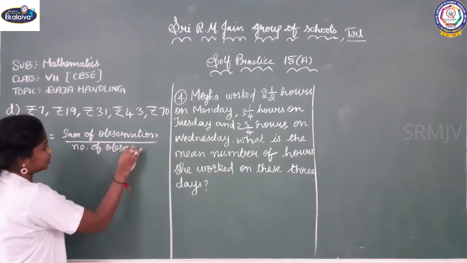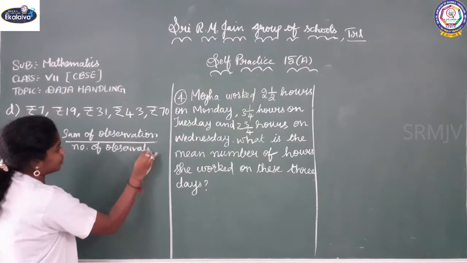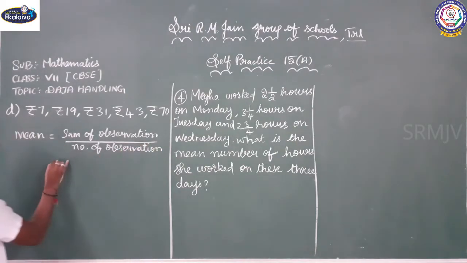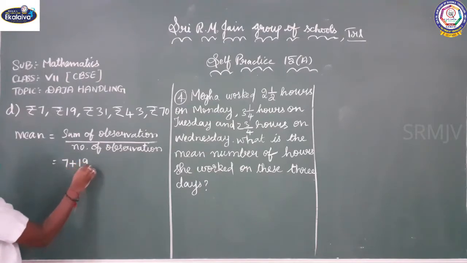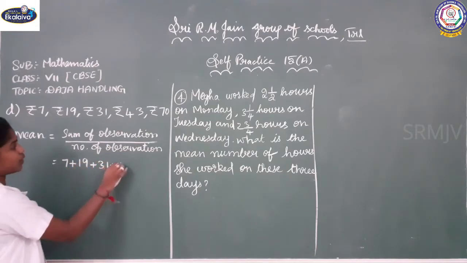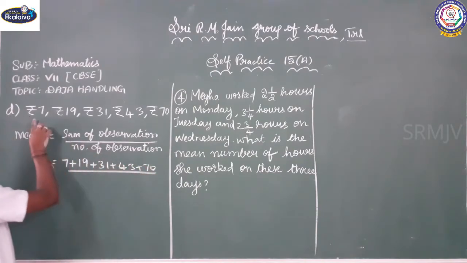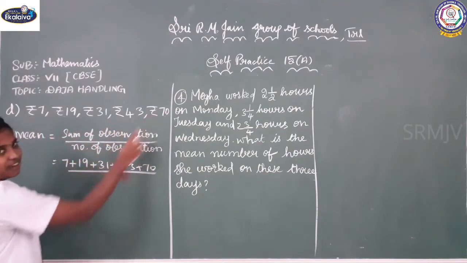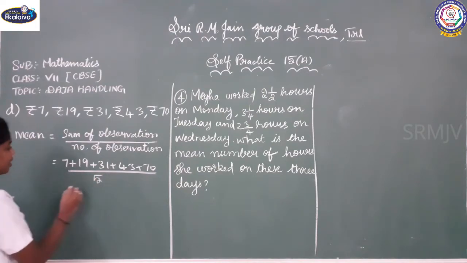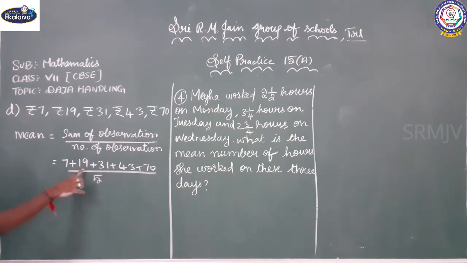Now we are going to add all these observations. What are the observations we got? Rupees 7 plus 19 plus 31 plus 43 plus 70 by the number of observations, which is 1, 2, 3, 4, 5, divided by 5. When you add all these, you will get 170.